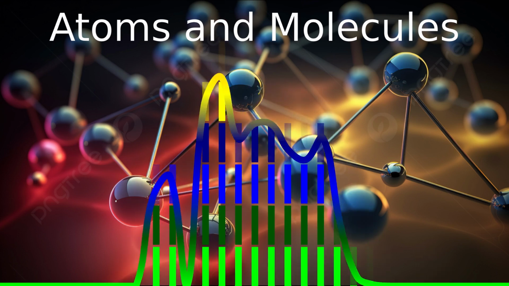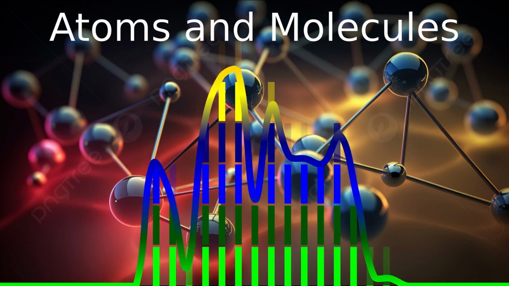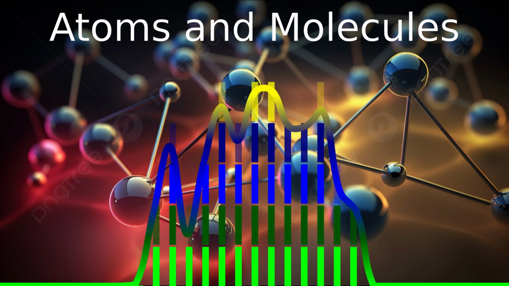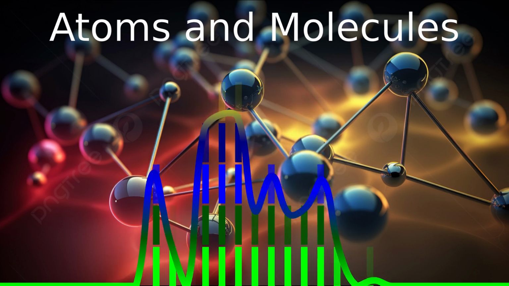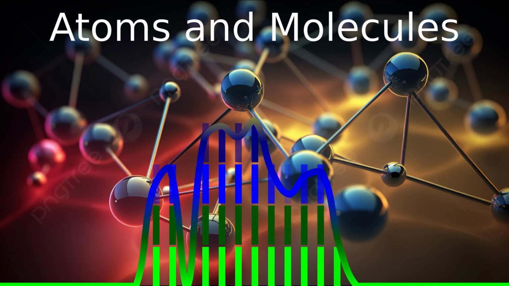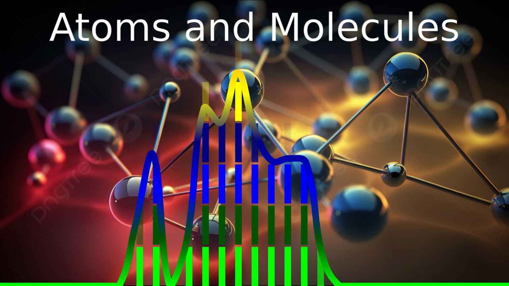Molecule. It's the smallest particle of matter. It is made up of multiple atoms. Ions. Ions are charged particles formed when an atom gains or loses electrons. Compound. A compound is formed by the chemical combination of multiple elements in fixed proportion.